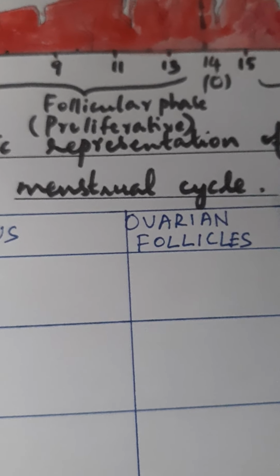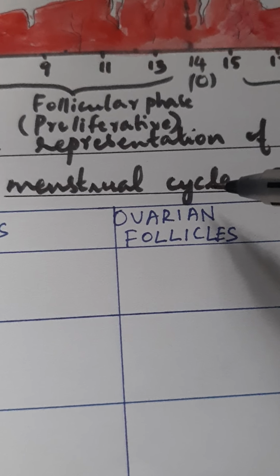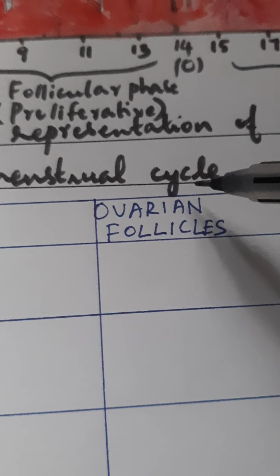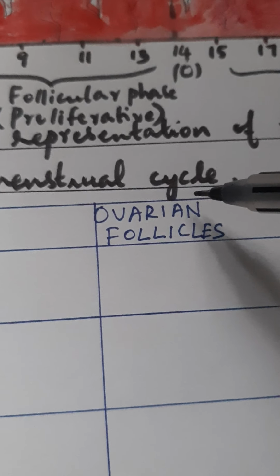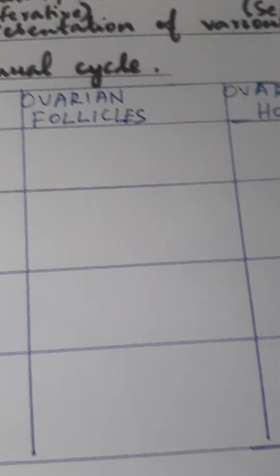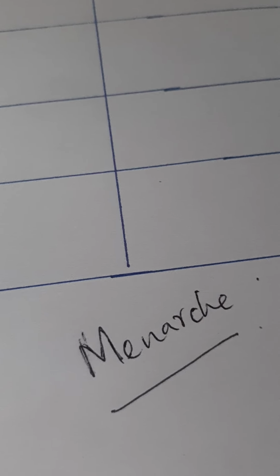What is menstrual cycle? The reproductive cycle in the female primates, monkeys, apes and human beings is called menstrual cycle. When the first menstruation begins at puberty, the term used is menarche. And in human females, the menstruation is repeated at an average interval of 28-29 days.